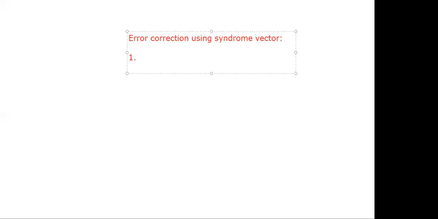Yes, can anyone respond? Kaumudi, tell me the answer. First, we have to find in which position, which bit, the error has occurred. How can you identify that?